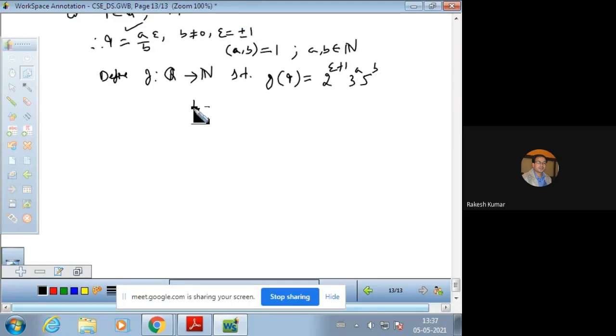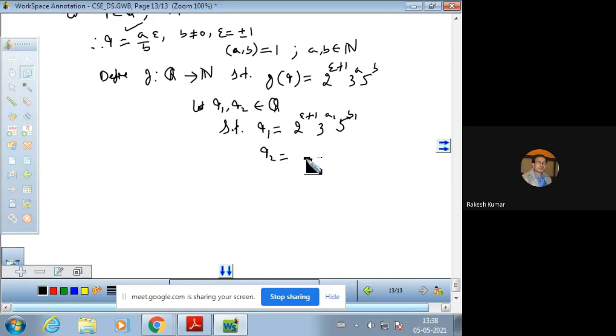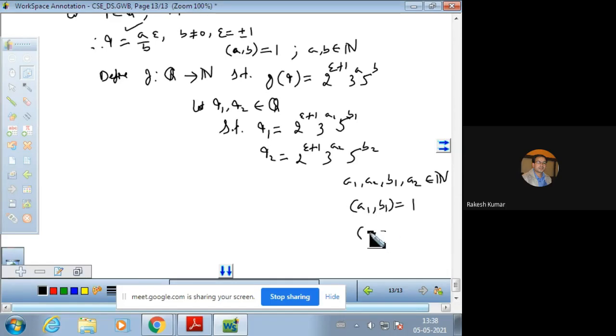So for this we have to take two elements in the domain, q1 and q2 belonging to the rational numbers, such that q1 is equal to 2 raised to power epsilon plus 1, 3 raised to power a1, 5 raised to power b1, and q2 is 2 raised to power epsilon plus 1, 3 raised to power a2, 5 raised to power b2, where a1, a2, b1, b2 are natural numbers with GCD of a1, b1 is 1 and GCD of a2, b2 is also 1.